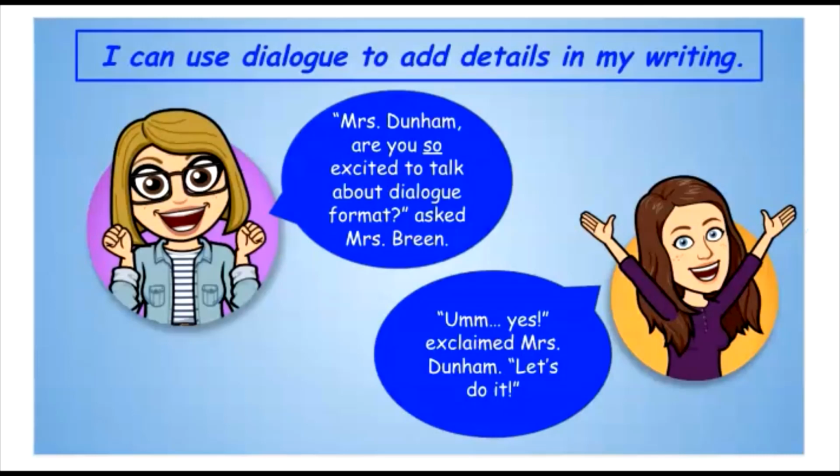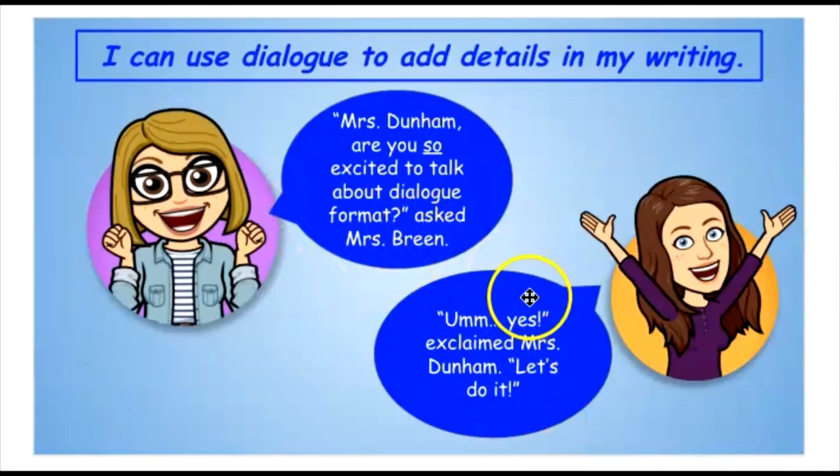Today, we are talking about using dialogue to add details in my writing. As you may or may not remember, dialogue is the words coming out of a character's mouth in a story. So if you see our little Bitmojis here, Mrs. Breen is saying, "Mrs. Dunham, are you so excited to talk about dialogue format?" asked Mrs. Breen. "Yes," exclaimed Mrs. Dunham. "Let's do it."